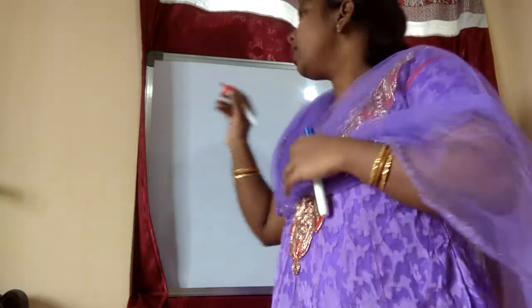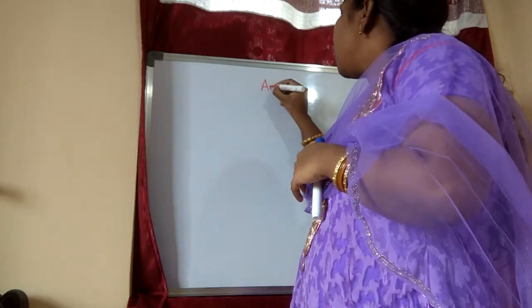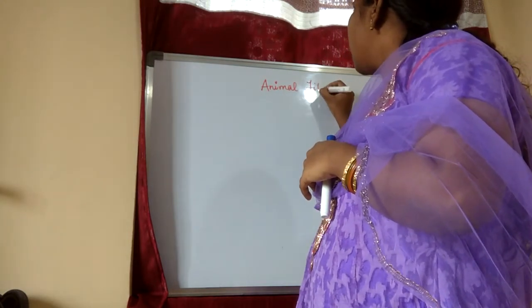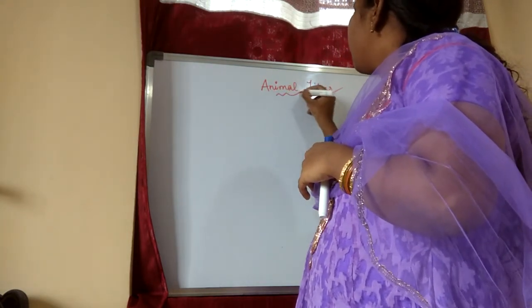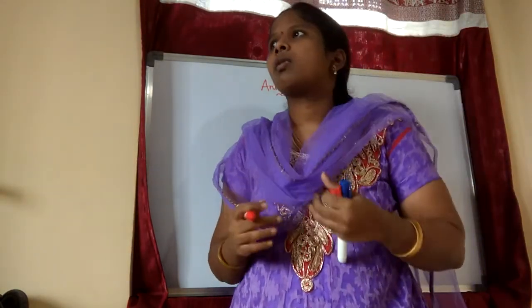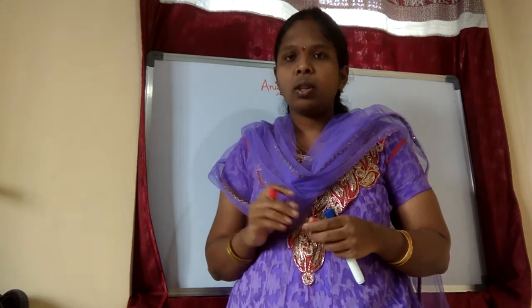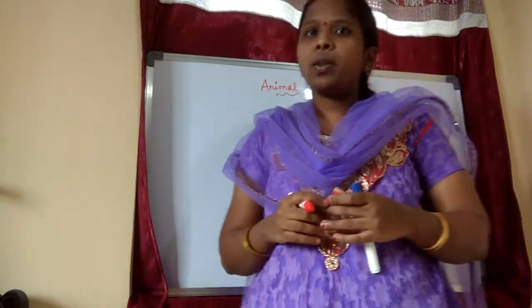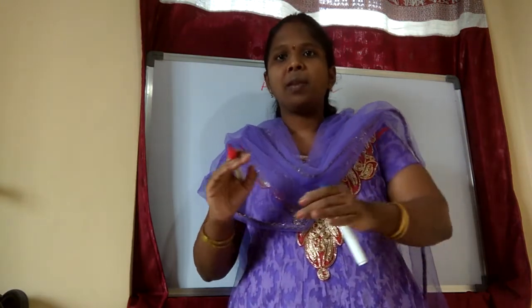So in the before session what we read, what is our lesson name, children? Our lesson name is animal fiber. In this session we learned about one girl who went to an exhibition or science fair, we can say, no? They went to those places and they are going to each and every stall.